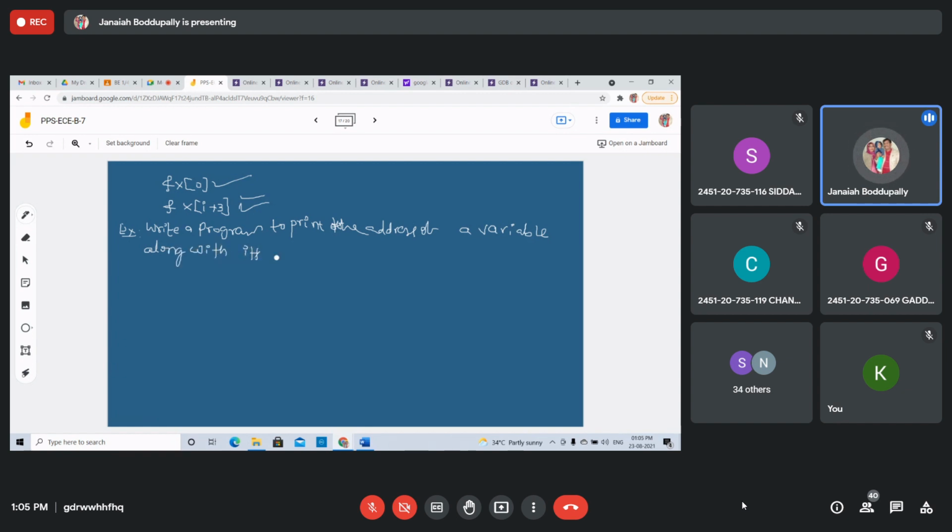How to display the value, how to print the value, or how to display the address? See this.